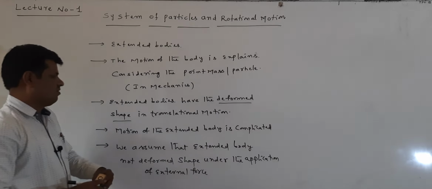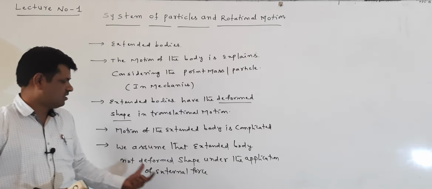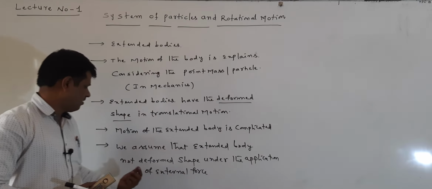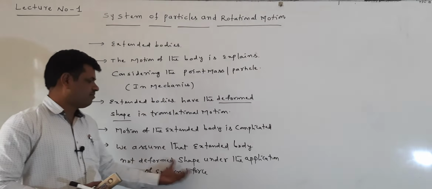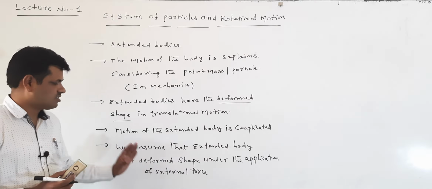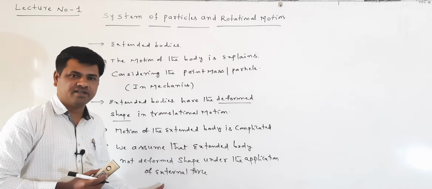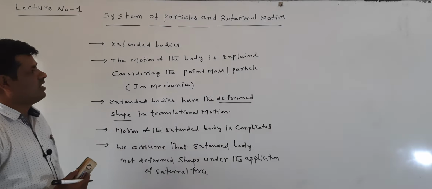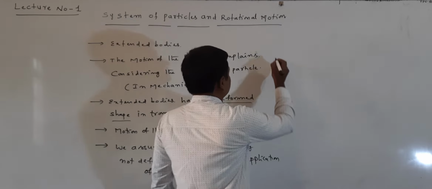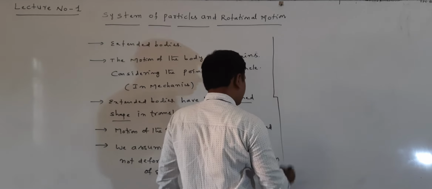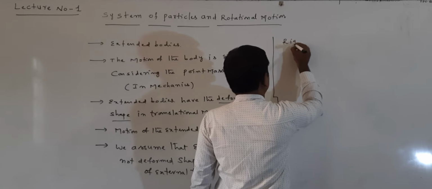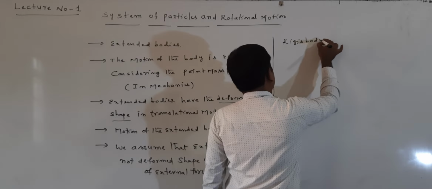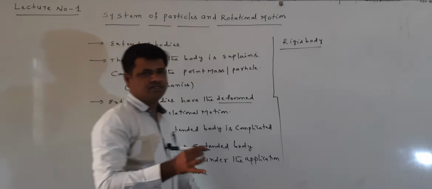When applying the external force, it takes translational motion. In the translational motion, the extended body does not have a deformed shape, which means its shape cannot change. We are assuming that. This type of extended body is called a rigid body.